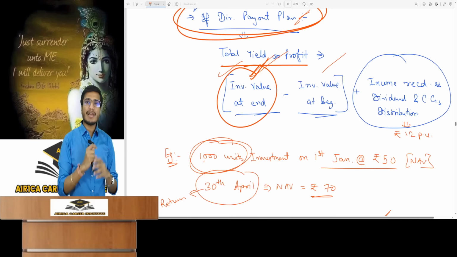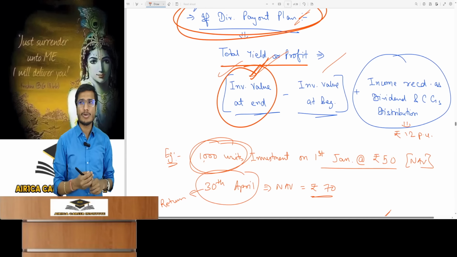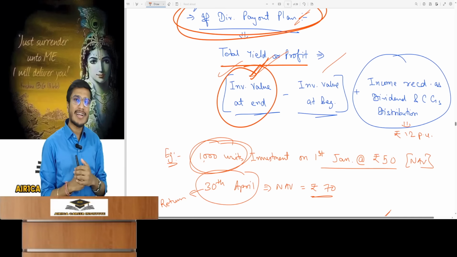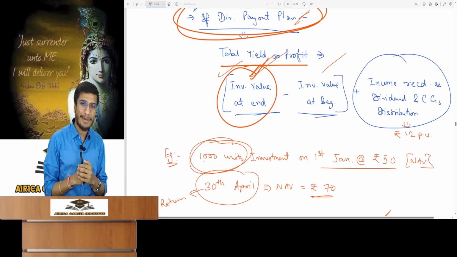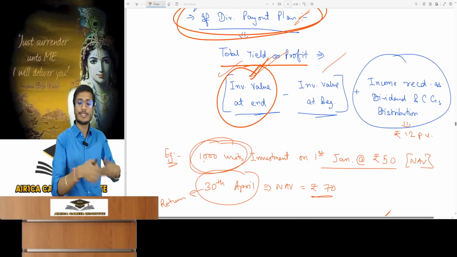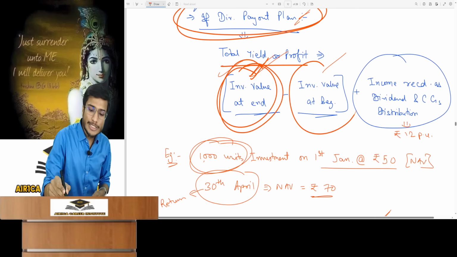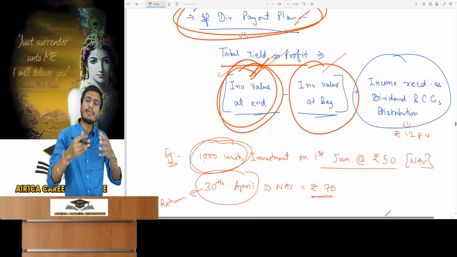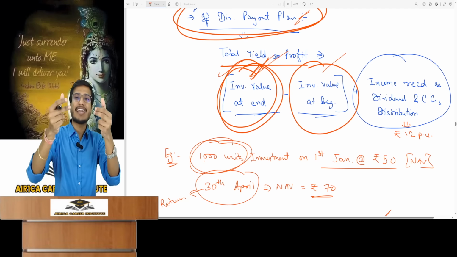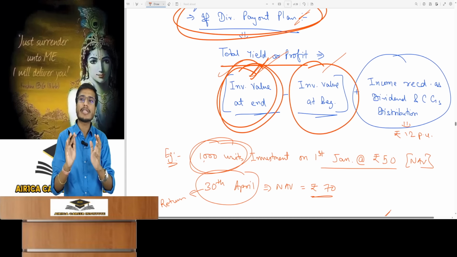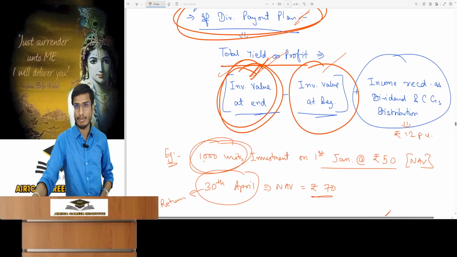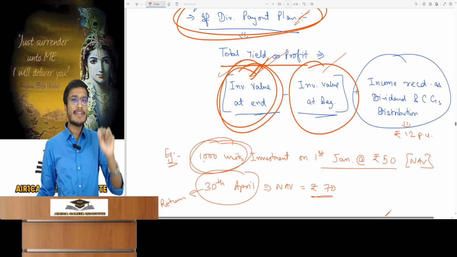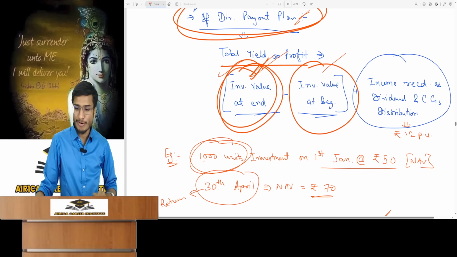Suppose we talk about shares. How do you see your earnings in shares? If you invested in a share worth rupees 100 and today its price has become 500 rupees, you say you have earned 400 rupees. We are simply analyzing the change in share price. We are looking at the change in mutual fund investment value on a total basis. Otherwise we would say change in NAV. Here we do it on a total basis. In questions we will do it on a total basis. Investment value at end minus investment value at beginning.